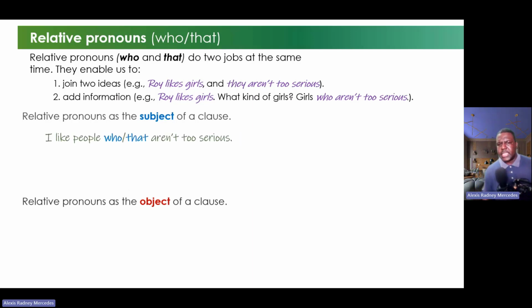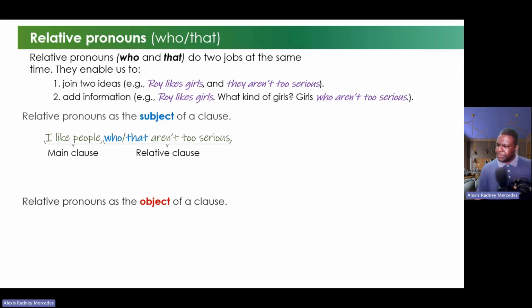Pay attention to me, guys. Number one is I like people who, or that, aren't too serious. We have two ideas together. I like people who, what kind of people? Who aren't too serious or that aren't too serious. Now, we have two clauses. Remember, a clause needs to have a subject and a verb to be a clause. It's an idea, with a subject and a verb. Now we have two clauses here. We have the relative clause and we have the main clause, okay?